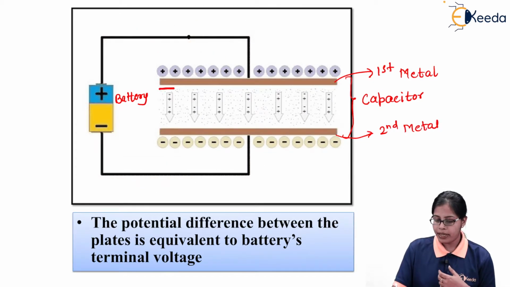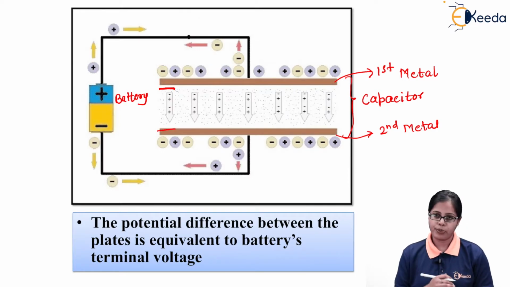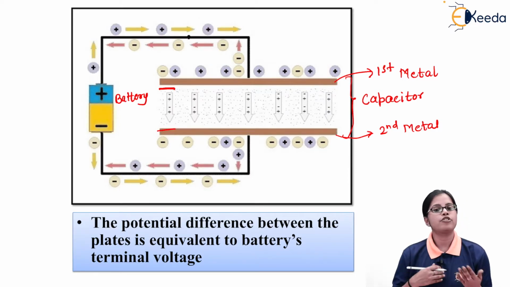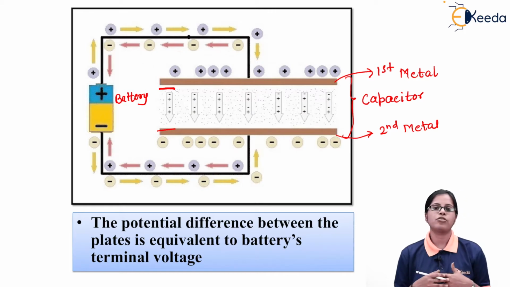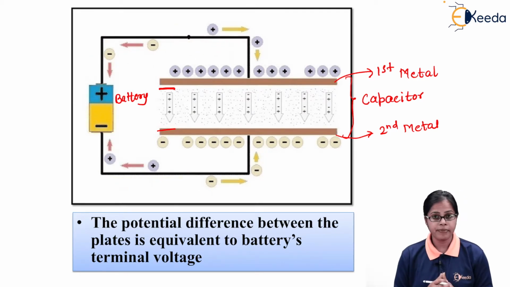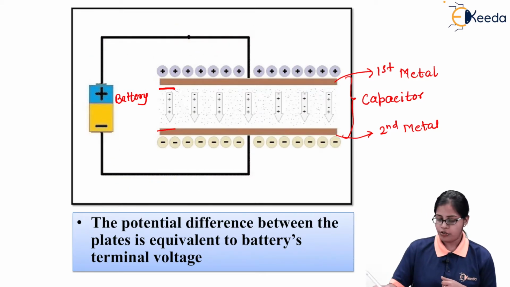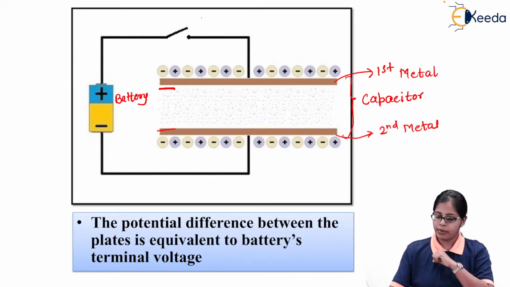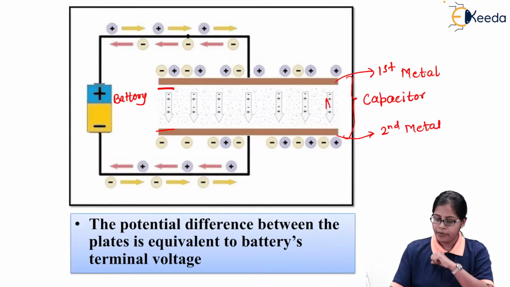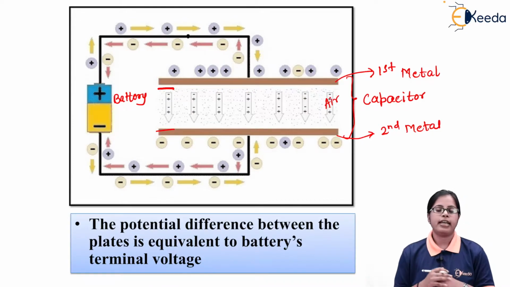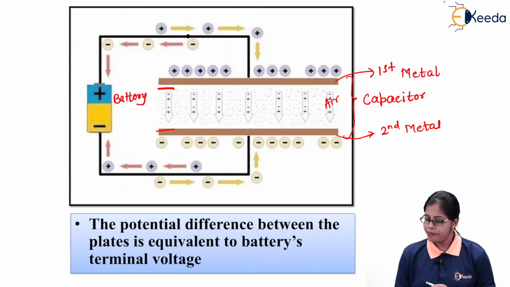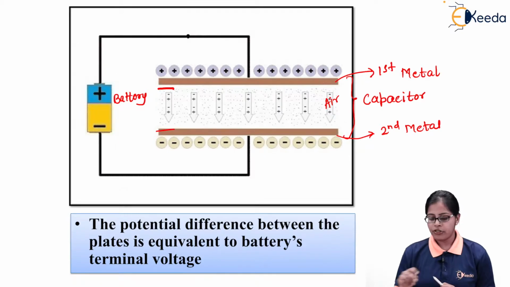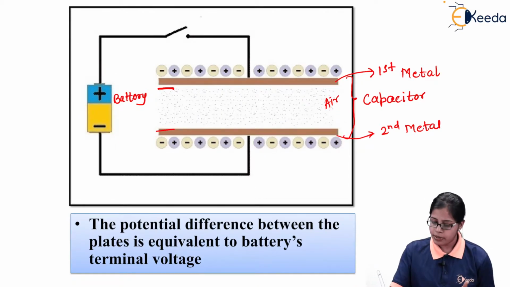And they are separated by a gap between them, or a medium between them. This is nothing but the insulating medium, and the basic insulating or dielectric medium taken to be is air. So we can say that the two conducting materials are separated by air, and air is a dielectric material, that is an insulating material.